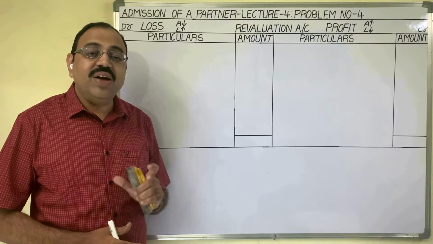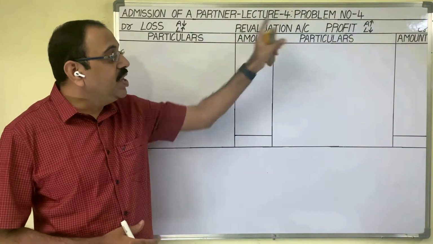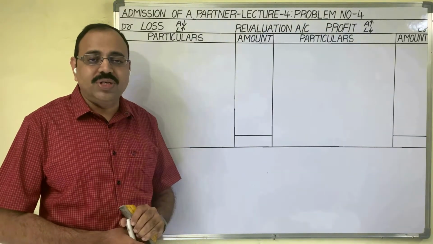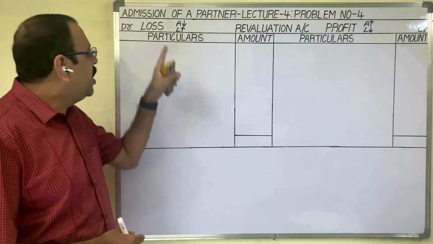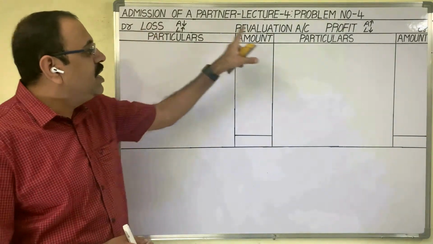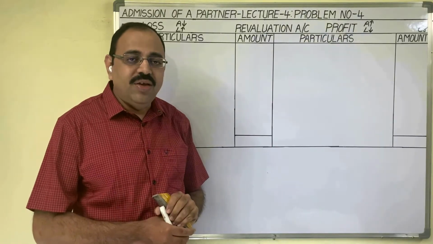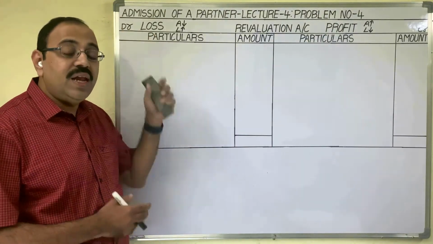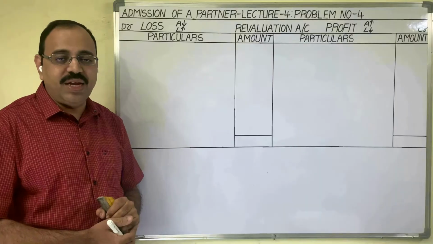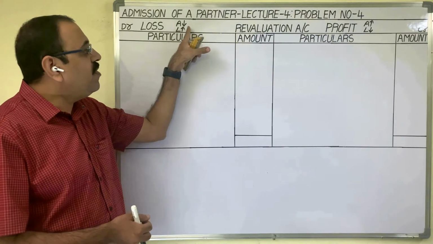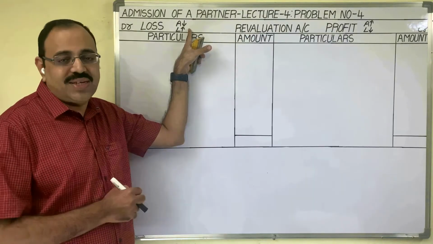In this lecture, first we prepare the revaluation account. Revaluation account is a nominal account. Nominal account rule: debit all expenses and losses, credit all incomes and gains. Gain means profit. In revaluation of assets and liabilities, if an asset value is decreasing or a liability value is increasing, then loss comes.